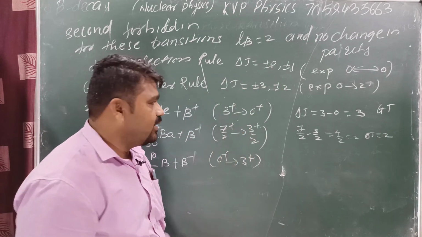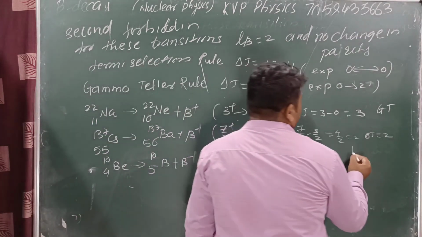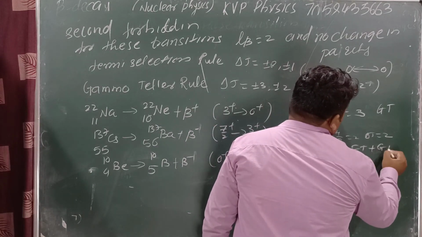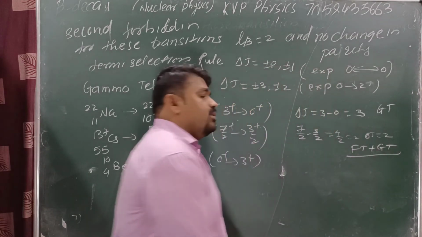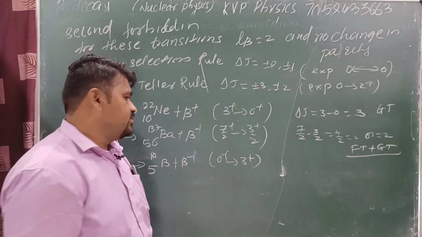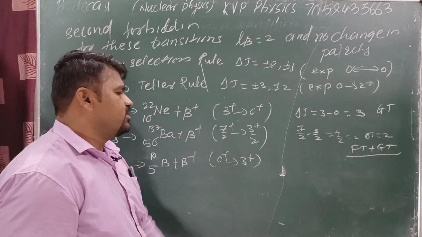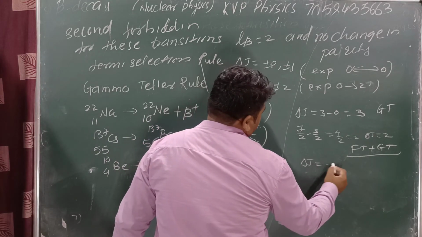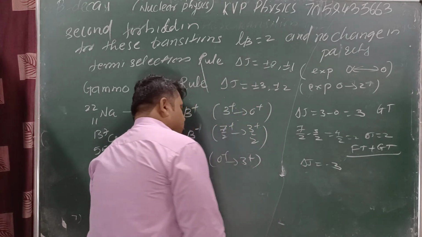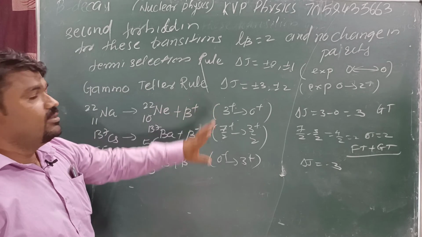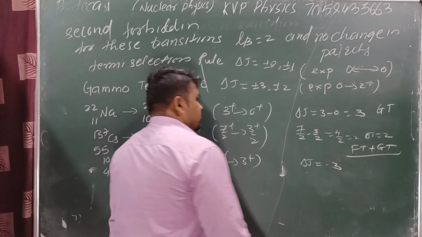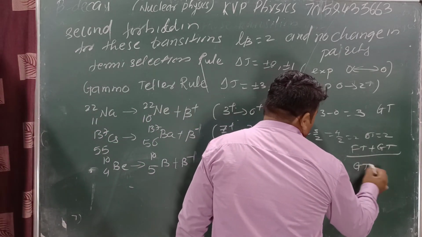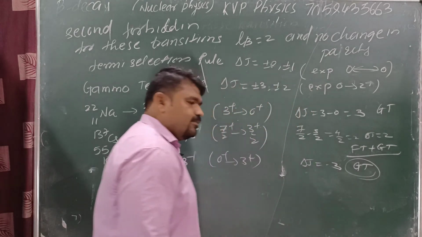Parity सुद्धा change झालेली नाही या केस मध्ये. म्हणजे we can say this one is a mix of FT plus GT because both rules are satisfied in this case. Okay. Next, 0 plus to 3 plus. Here delta j is equal to minus 3. Type GT transition. Got it?